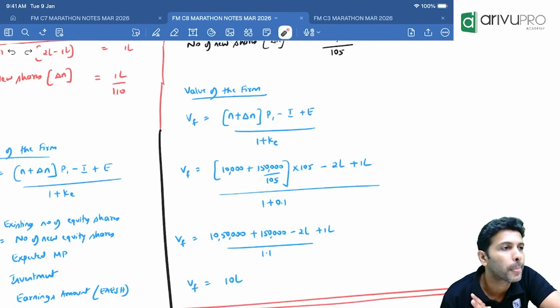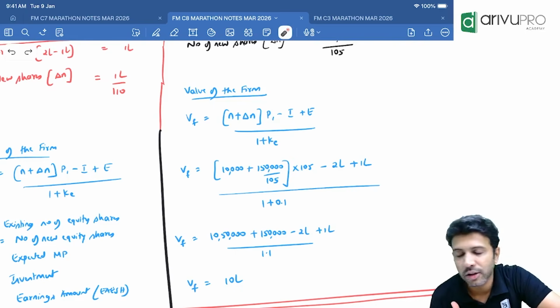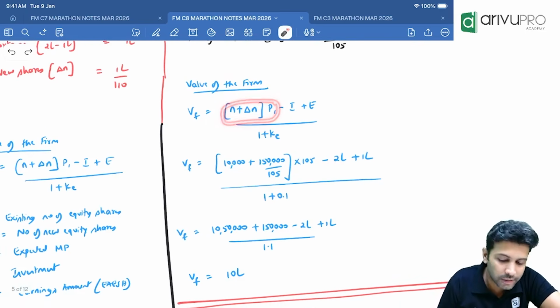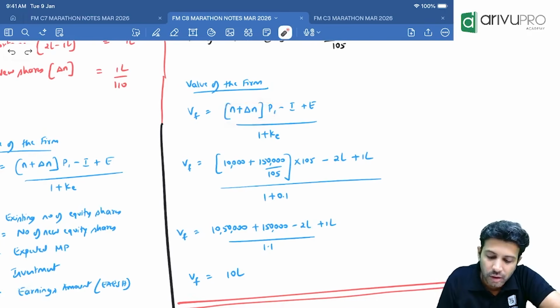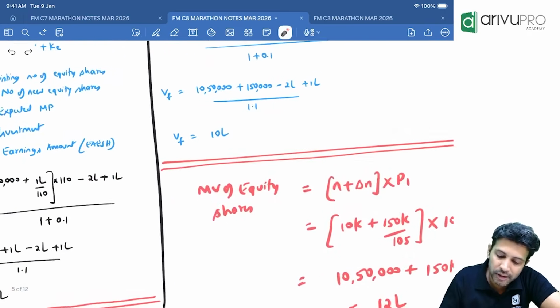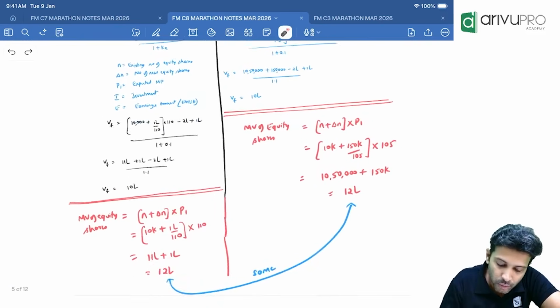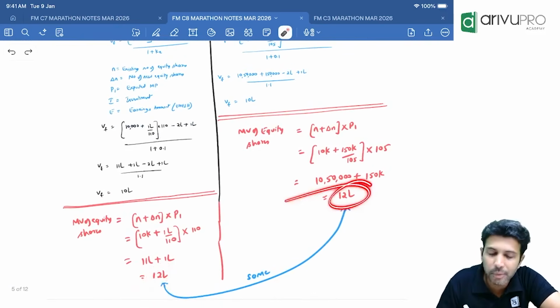Done, sir. What about market value of equity shares? If they ask that, what you'll do? Only this. Solve that for me and quickly tell. Only this portion of the formula. N plus delta N into P1. If you do it, how much are you getting? 12 lakh. Previously, what did you get? 12 lakh. Different number or same number?